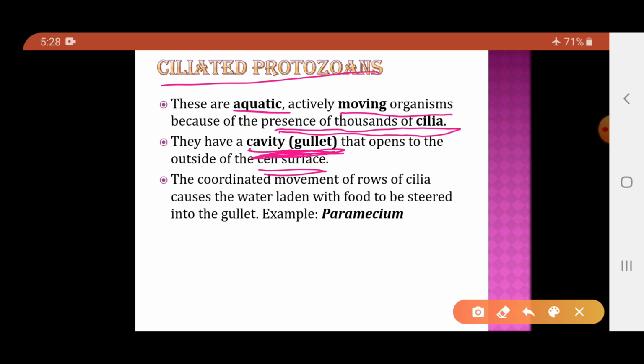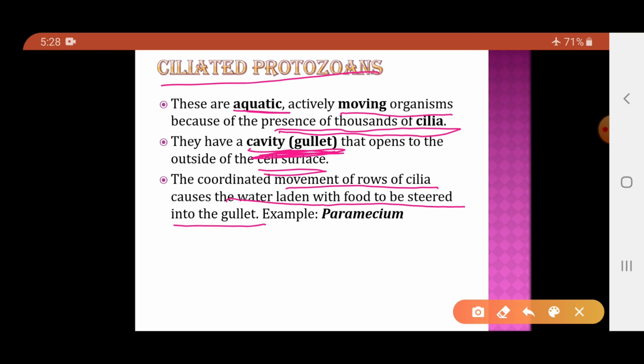How do they move? Movement occurs through the rows of cilia. This movement, coordinated by the rows of cilia, causes the water-laden food to be stirred into the gullet. Through this gullet they take in water, and that water contains the food.